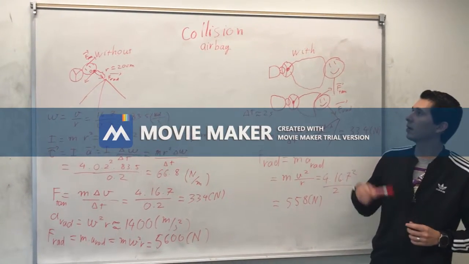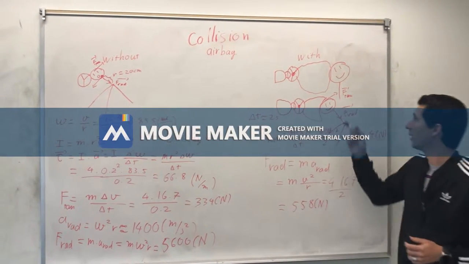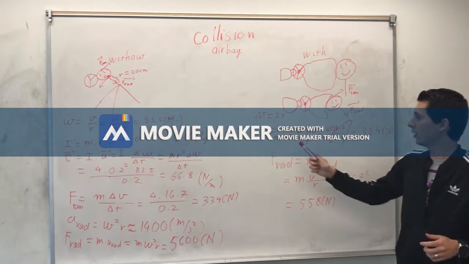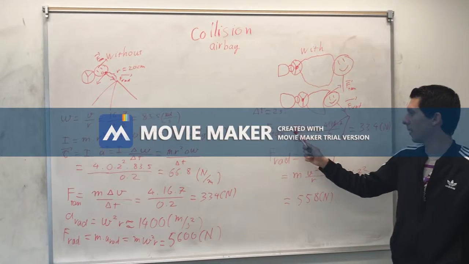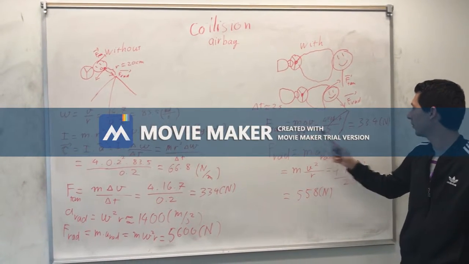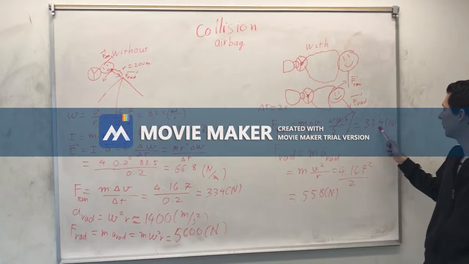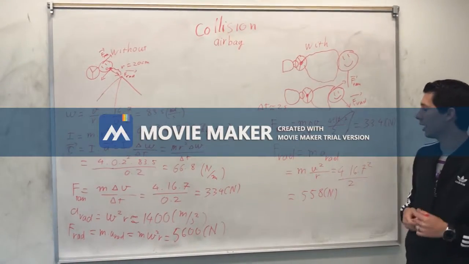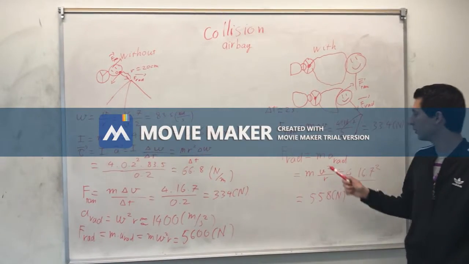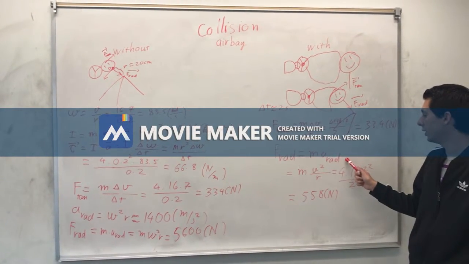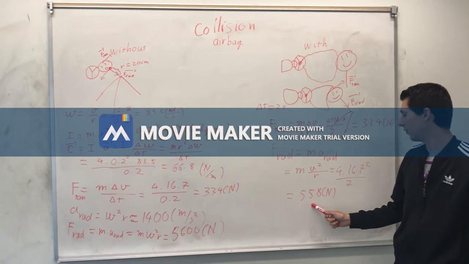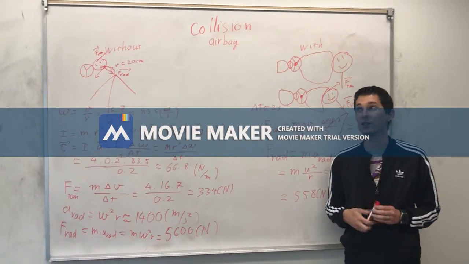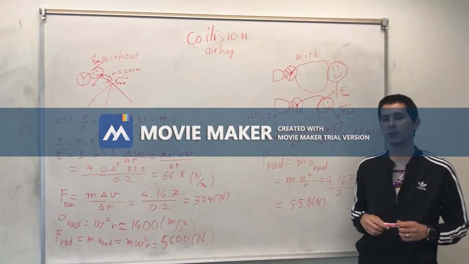Okay, now we talk about collisions with an airbag. With an airbag, the change in time is equal to 2 seconds. The tangential force is equal to the mass times velocity over the change of time, which is 33.4 newtons, 1/10 of what we had before. The radial force is equal to the mass times the radial acceleration, which is 558 newtons. That is something our neck can stand, and it's better. That is why we have airbags, to stop our necks from breaking.